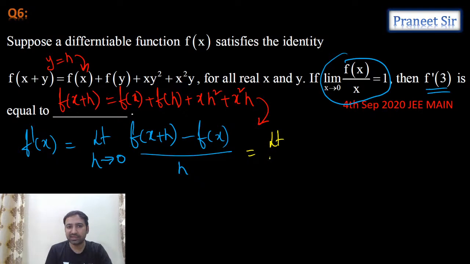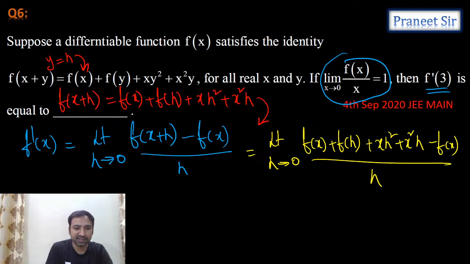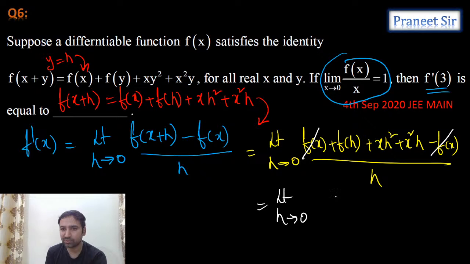Are we getting limit h tending to 0, f of x plus h, which we just calculated, f of x plus f of h plus x h square plus x square h, minus f of x, by h. So tell me, is anything getting cancelled? f of x is getting cancelled. So finally what I am getting is limit h tending to 0, f of h by h plus xh plus x square.